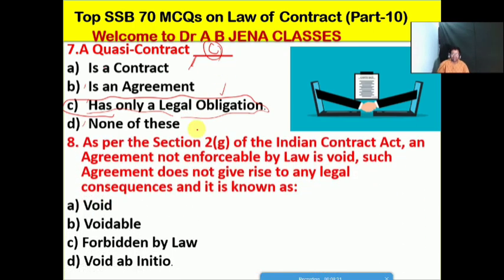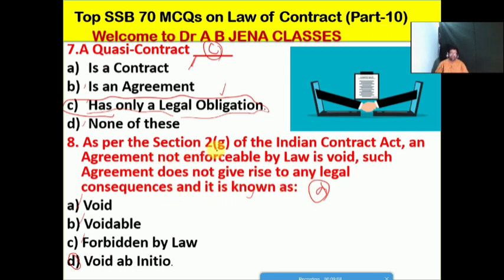Next, we will see: as per Section 2 and sub-section G of the Indian Contract Act, 1872, an agreement not enforceable by law is void. Such an agreement does not give rise to any legal consequences and it is known as what? A, void; B, voidable; C, forbidden by law; D, void ab initio. Friends, D is the right option for this MCQ.